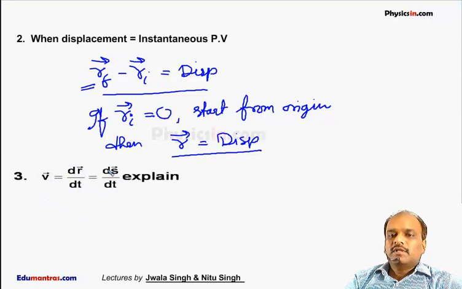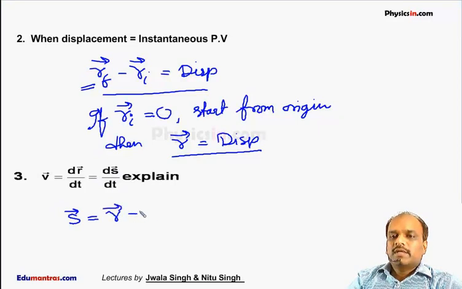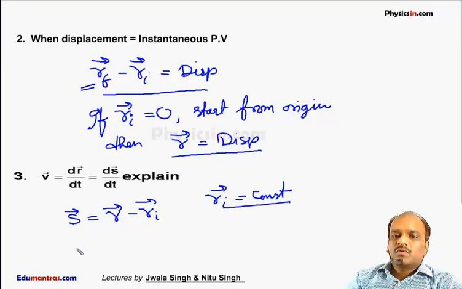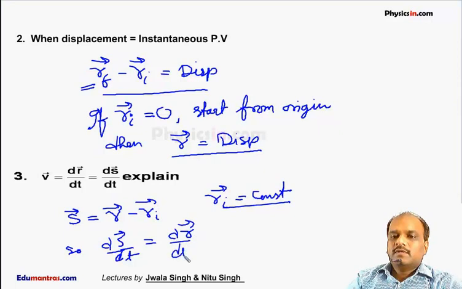V is equal to dr by dt, that is also equal to ds by dt, because we know S, that is displacement, is equal to R minus Ri. Now we know Ri is the initial position vector, which is always constant. So ds by dt is always equal to dr by dt, because d Ri by dt is always equal to 0.